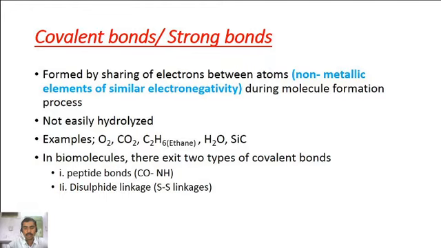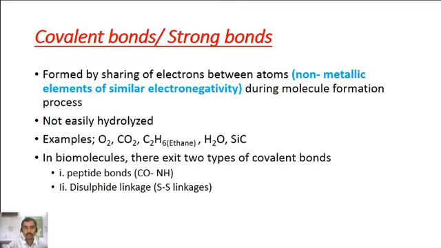Water molecule consists of two hydrogen atoms and one oxygen atom. Two hydrogen atoms are bonded with the same oxygen atom with covalent bonds. Similarly, silicon and carbon atoms also have covalent linking between them.